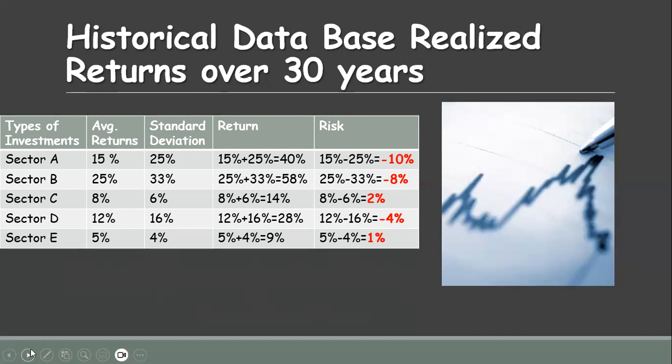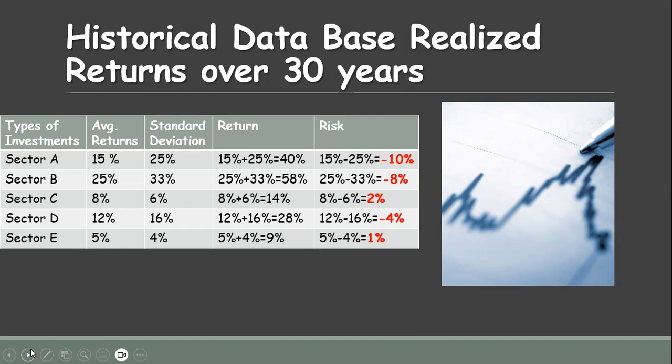In the first case, 15% plus 25%, it comes to 40%. So it's the possible maximum return that we can expect. On the other side, we have the variance from the expected return, that is 15% minus 25%, it comes negative 10%. It's the possible risk that we can have a loss on our investment equal to 10%.